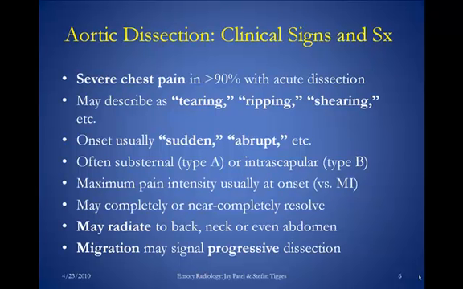It can be sudden, it can be abrupt, it could be substernal or intrascapular. If it's substernal, those are typically seen in type A dissections. If it's intrascapular, typically in type B dissections. And it can radiate, like I said, to the back, to the neck, or even to the abdomen if the dissection rips down towards the abdominal vessels.